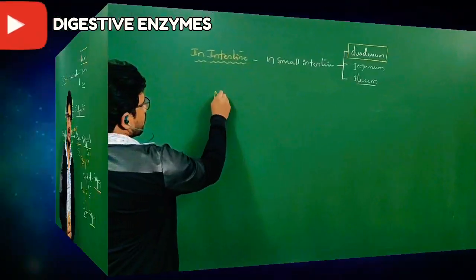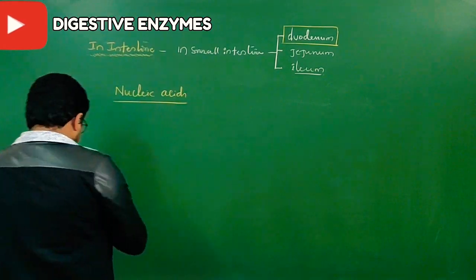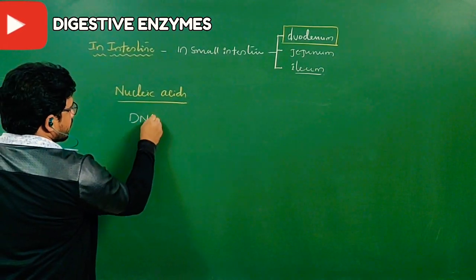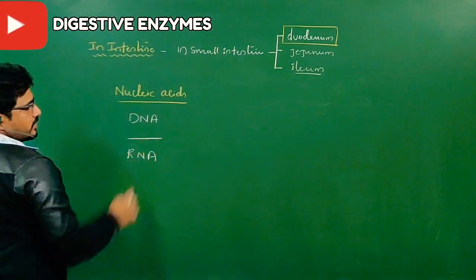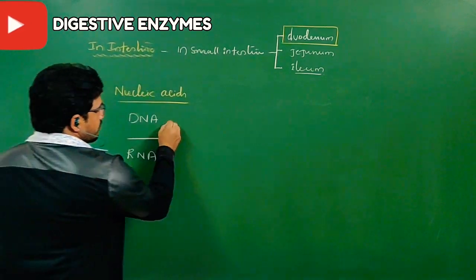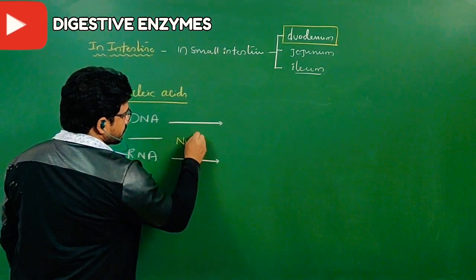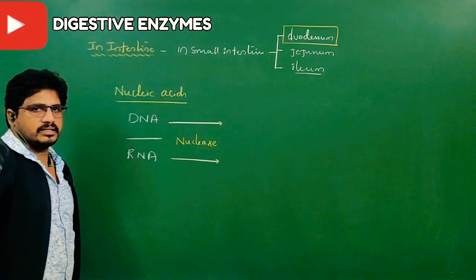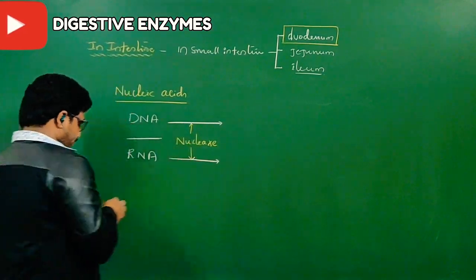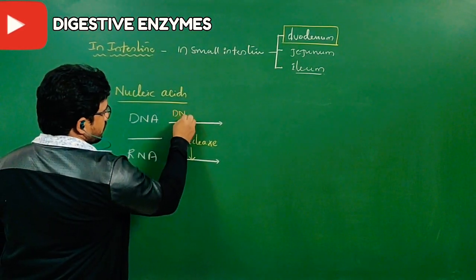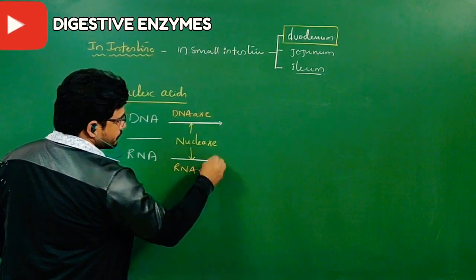Next, nucleic acids, mainly DNA or RNA: deoxyribonucleic acid and ribonucleic acid. Upon that, nuclease will act. In case of DNA, DNase; in case of RNA, RNase. Both are pancreatic enzymes.